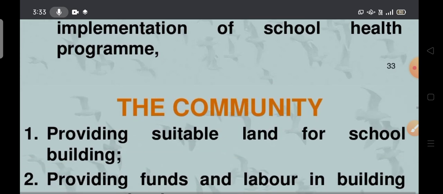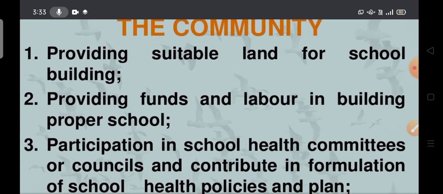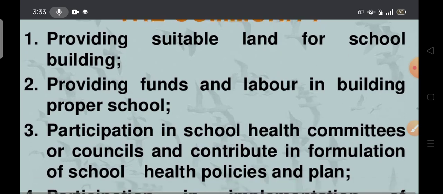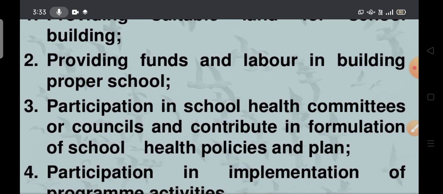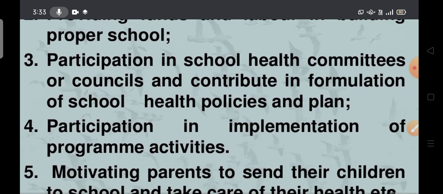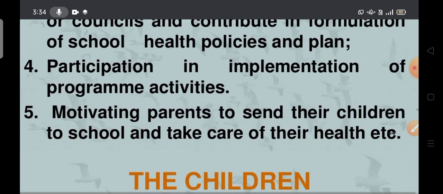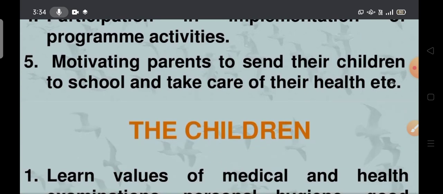Next, the community providing suitable land for school building. The community also plays an important role. Next, providing funds and labor in building a proper school. Next, participation in school health committees or councils and contributing in formulation of school health policies and plans. Next, participate in implementation of the school program activities. Most importantly, motivating parents to send their children to school and take care of their health, etc. So these are the responsibilities of the community.